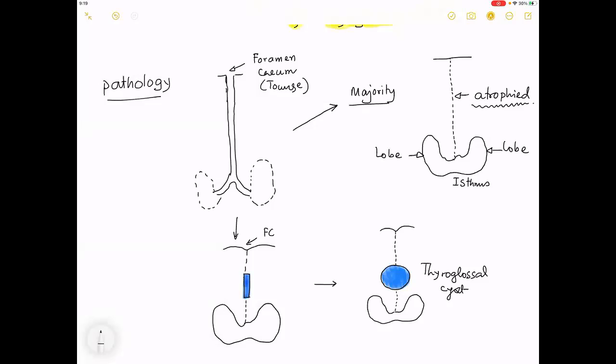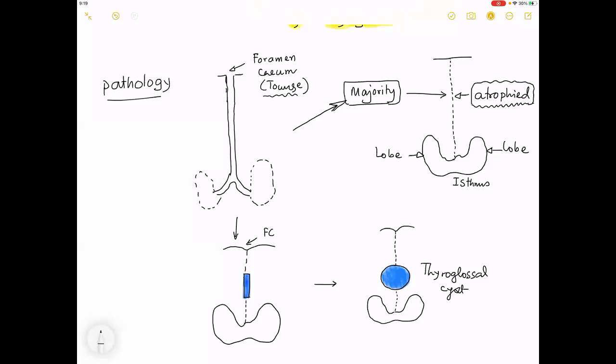This is the foramen cecum. What is the fate of the thyroglossal tract in the majority? Degeneration. It is atrophied. That's it. The story ends. No more discussions.